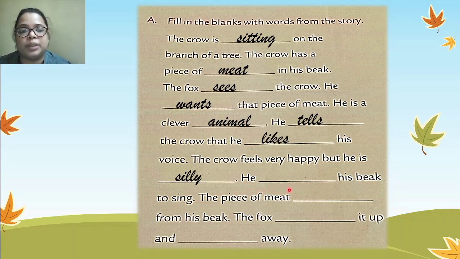He opens his beak to sing. What does he do? He opens his beak to sing. So O-P-E-N-S, opens. Then what happens? The piece of meat falls from his beak. What will happen? The piece of meat falls from his beak. So write down F-A-L-L-S, falls.